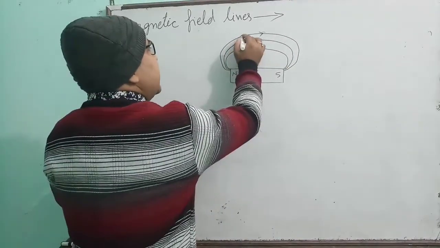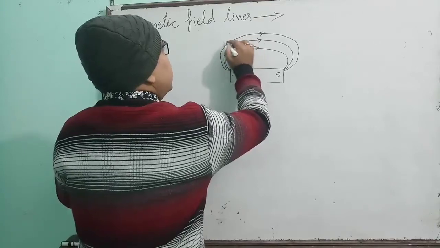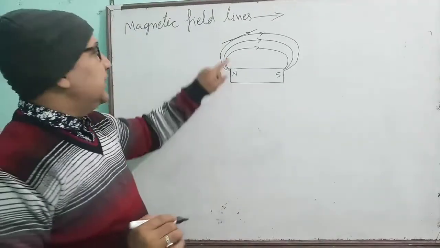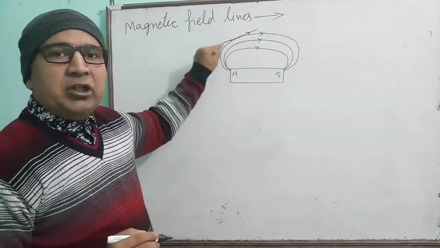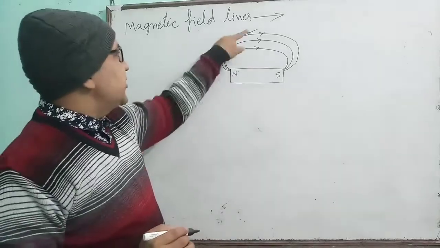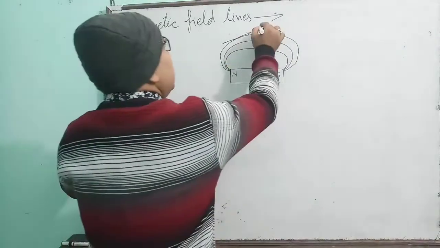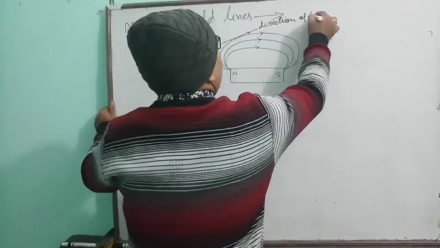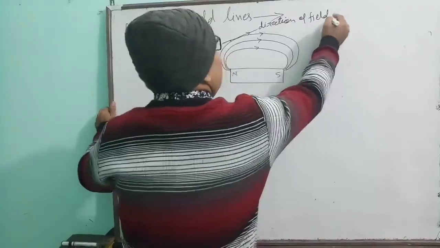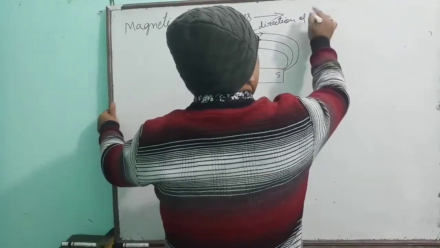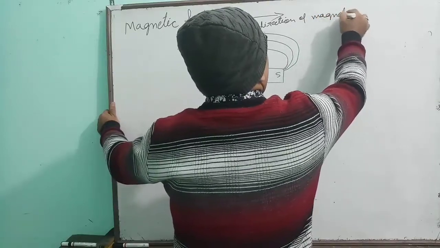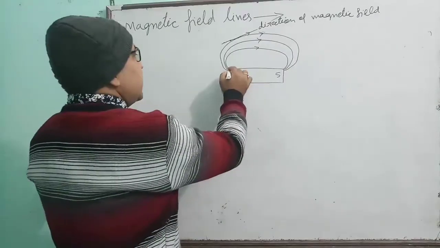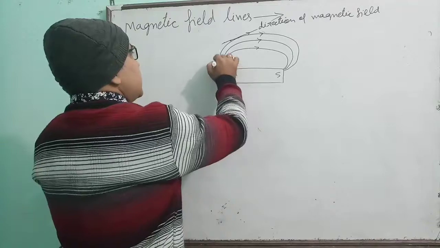And if a tangent is drawn at any point, then that tangent will show the direction of the magnetic field. This tangent will show the direction of magnetic field. Is this clear? See this one.